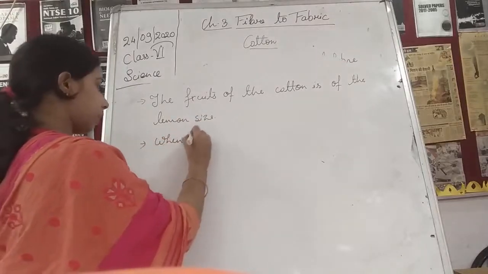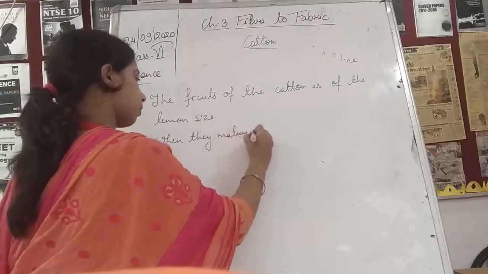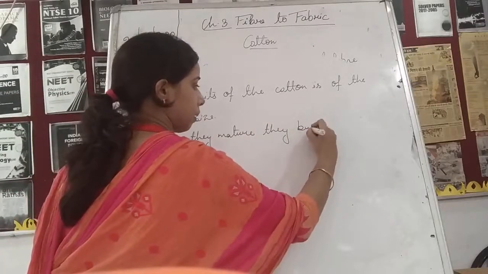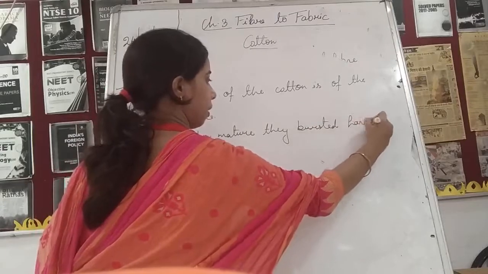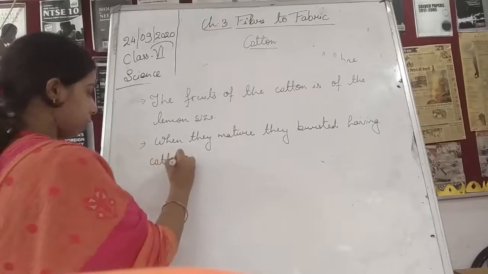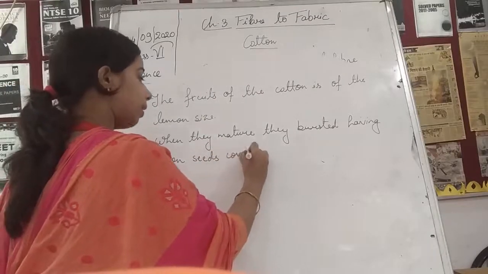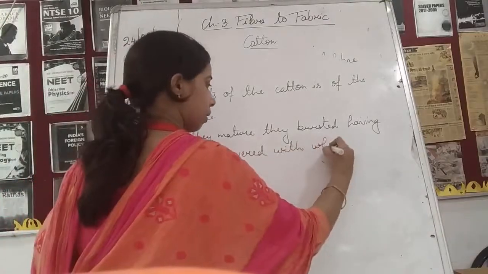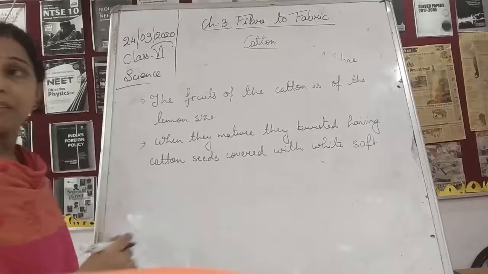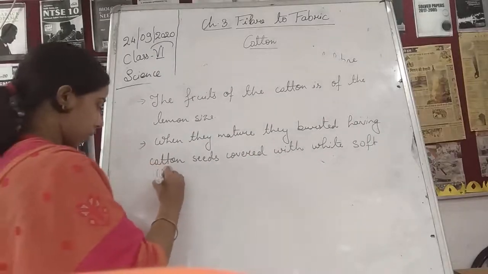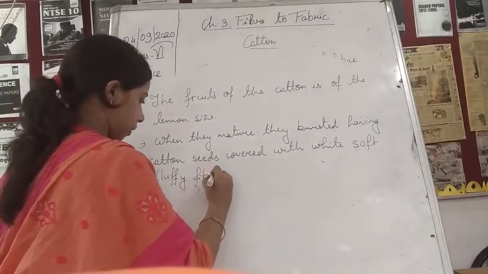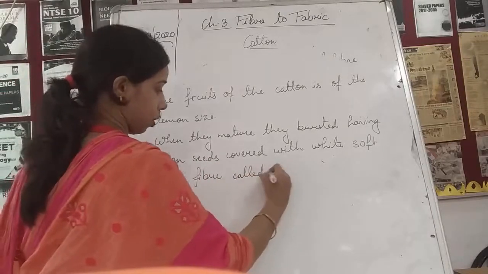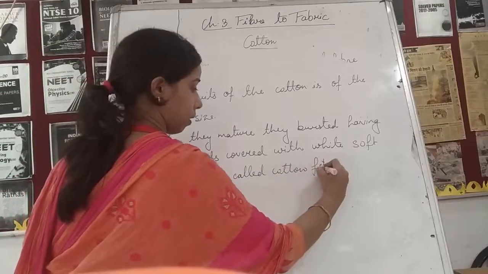When they mature, they burst, having cotton seeds covered with white, soft, fluffy fiber called cotton.